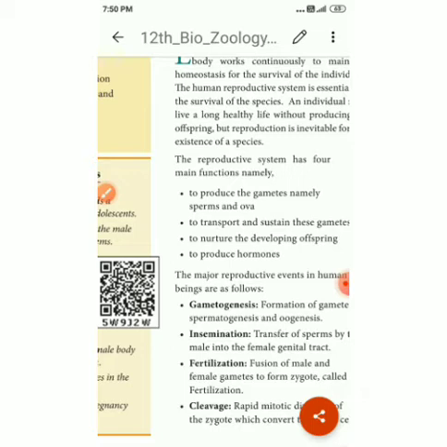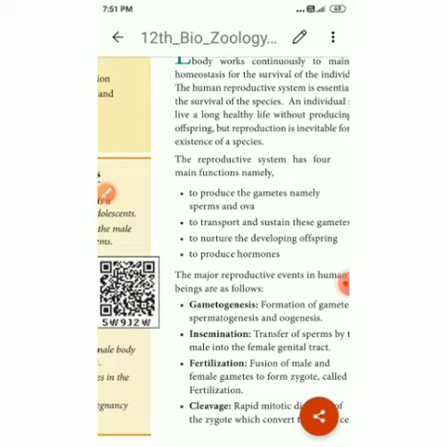One is producing a gamete, that means sperm or ova. The second is to transport and sustain the gametes. The third is to give nurture. Nurture means food and energy to the developing offspring. The fourth is producing a hormone. These four functions are very important for the male or female reproductive system.